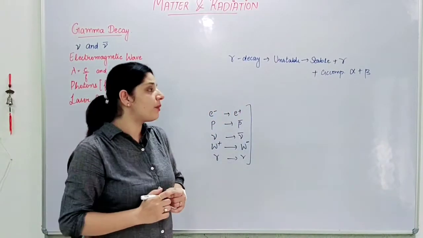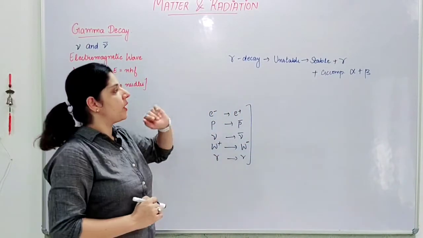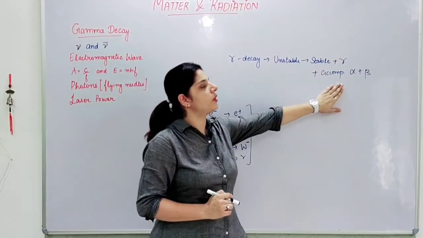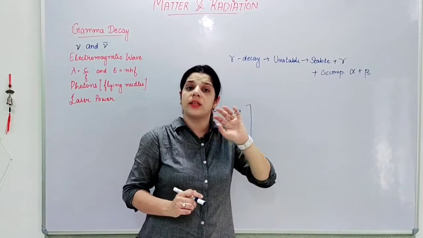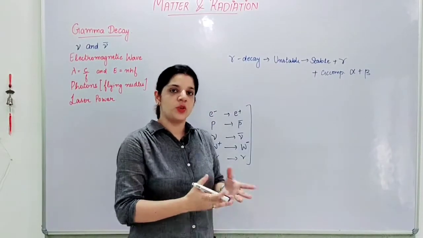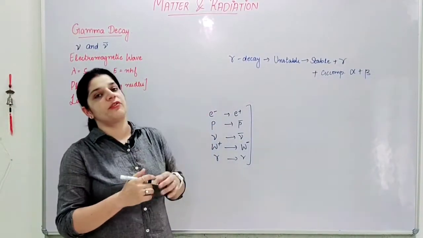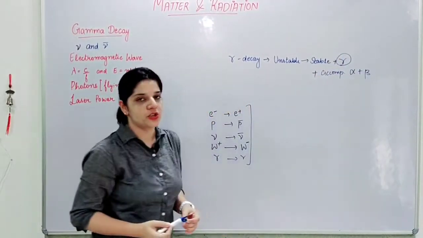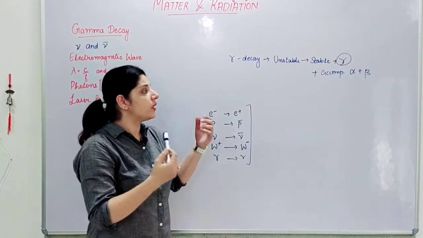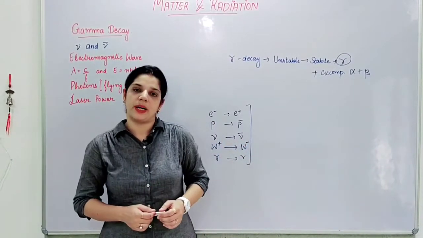When we are only talking about gamma decay, we are only talking about this: whenever an unstable nuclei is decaying into a stable nuclei, there will be a release of energy in the form of gamma rays or gamma radiations, and it may be accompanied by alpha or beta particles.